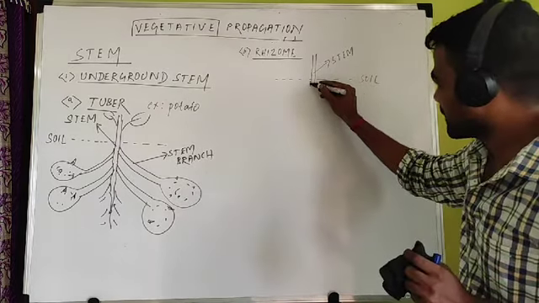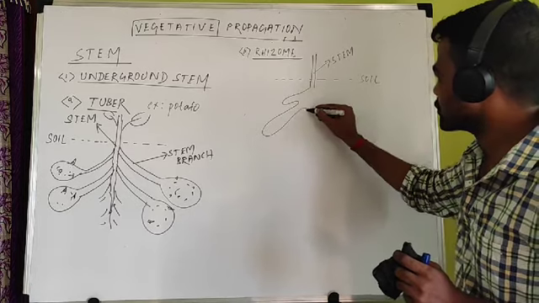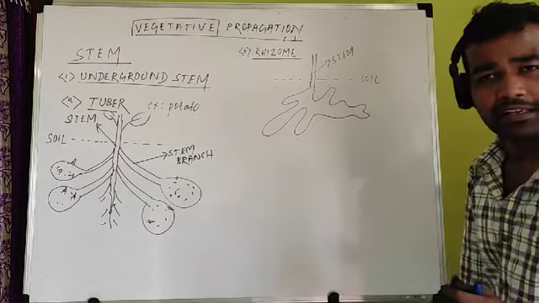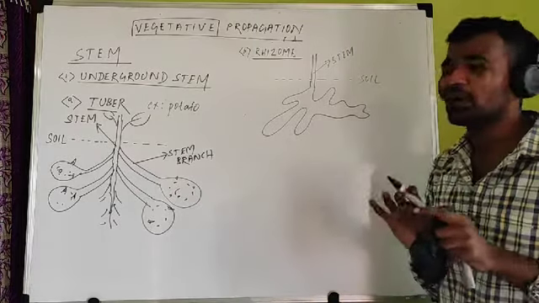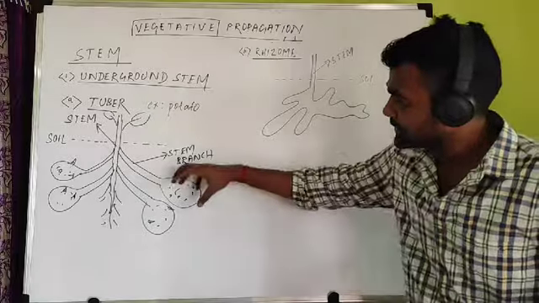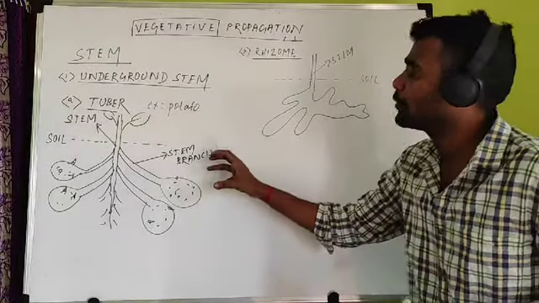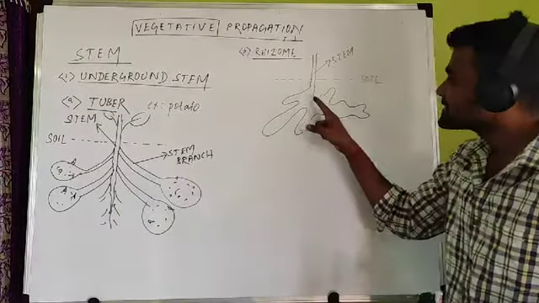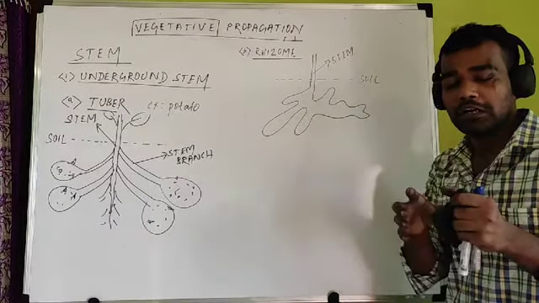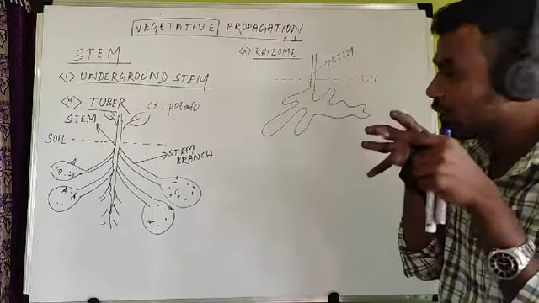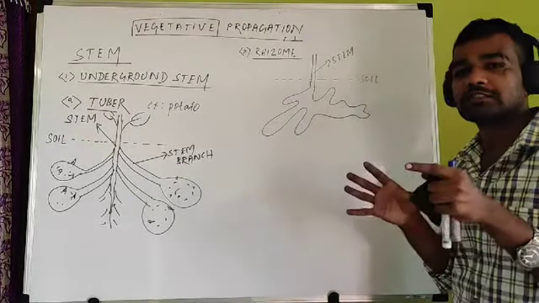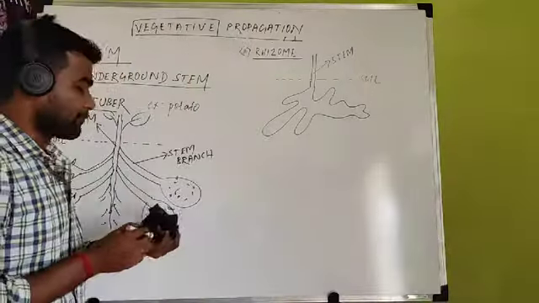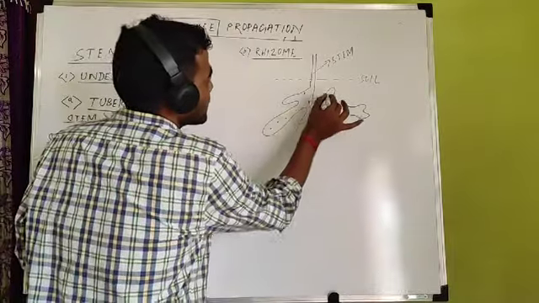And in this case, what happens? Due to accumulation of food, the stem ending gives an appearance of irregular shape. Here it is just spherical or oval, we can say, egg-like. Potato is spear-like or egg-like. But in this case, there is no definite shape. Due to accumulation of food at every place, you find there is irregular shape. And due to this irregular shape, the food gets accumulated everywhere.